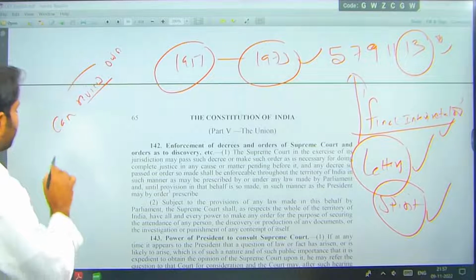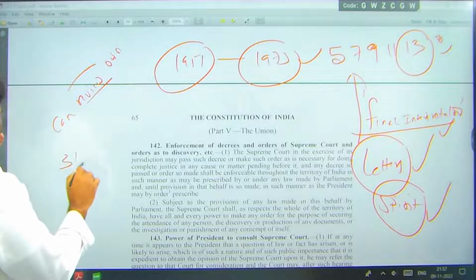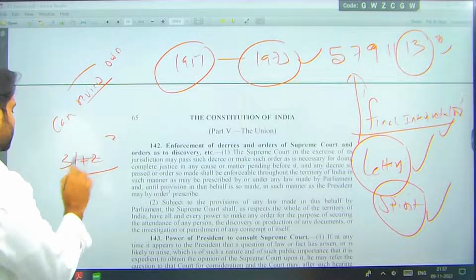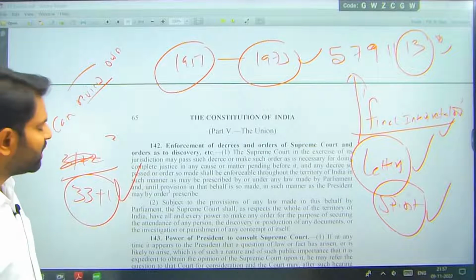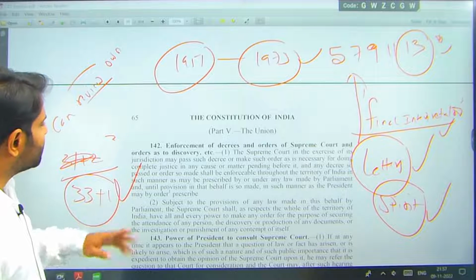How many judges do we have? 31 plus 2, 33 plus 1. The total number of judges we have in the Supreme Court now is 33 plus 1: 33 judges and 1 Chief Justice.